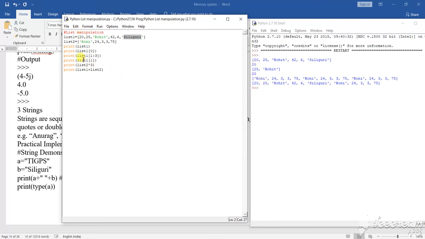Next what I said, list 1 colon 3. That means start from 1 and stop before 3. Start from 1. 1 is what? 25. Then it comes here and checks, is it equal to or greater than 3? No. Then it will take it. So when it comes to the 3, is it equal to 3? Yes, it will not do it.